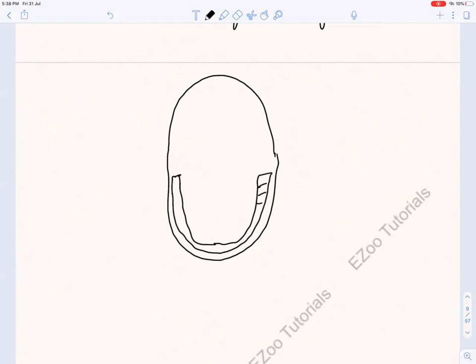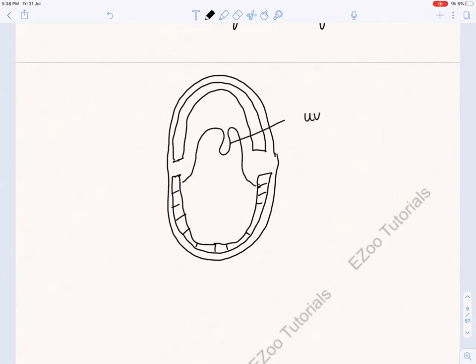Suppose this is the upper teeth and lower teeth. And this is the conical portion that you see. So this is what? This is uvula. And this is the tongue. And this is what is about the buccal cavity. There's nothing so much to understand.